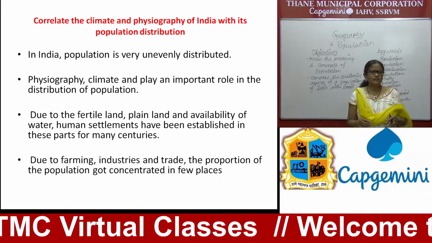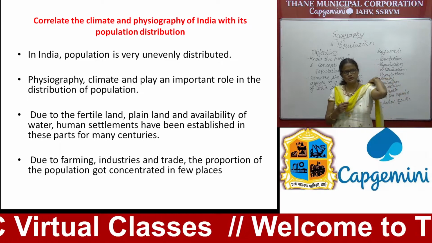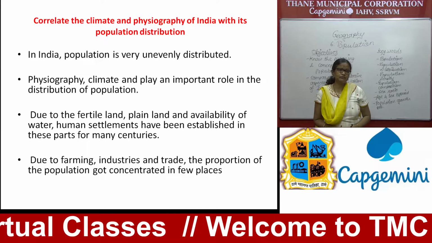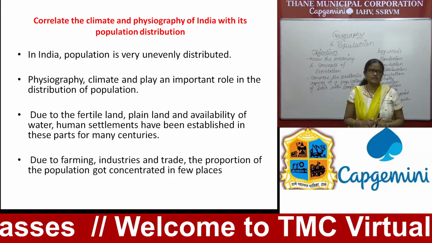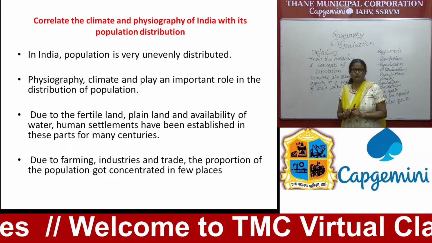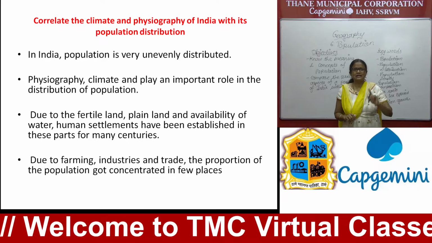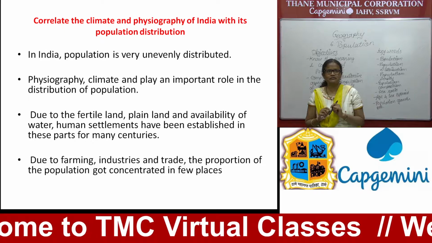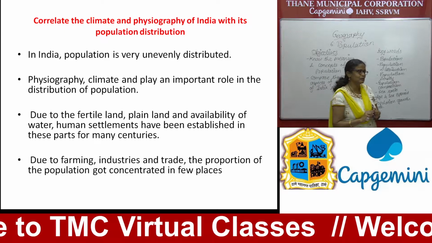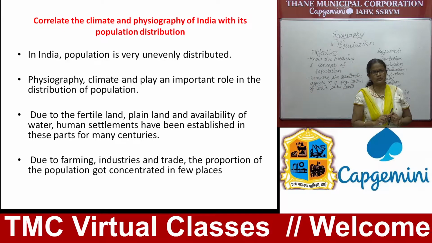So why do we have an uneven population distribution? What are the factors responsible for this? The most important factors determining population distribution are physiography and climate. These are the two very important factors playing an important role in the distribution of population.